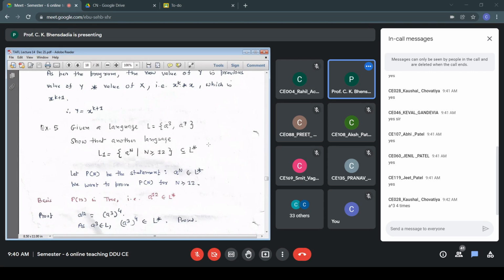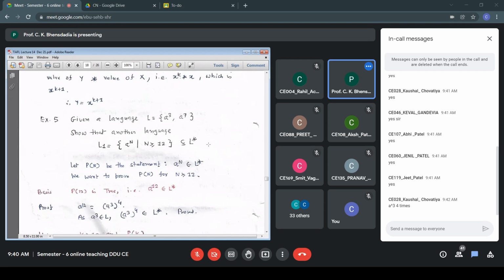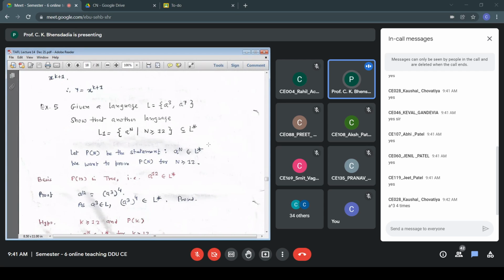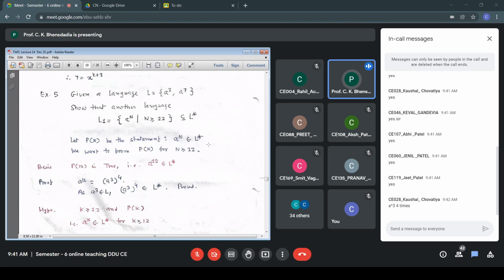Hypothesis: again we start by specifying the range of k. The range of k is the same as the range of n, because that is true for any n. The statement P(k) is true for any k that is there in N. So k greater than or equal to 12, and P(k) is true, that is, a to the power k belongs to L star for k greater than or equal to 12.